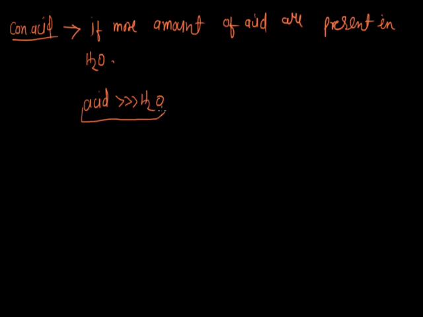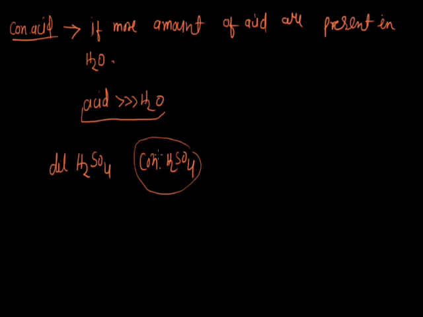Now, no doubt, since a concentrated acid has more amount of acid, it will be more corrosive in nature as compared to a dilute acid. For example, if we write dilute H2SO4 and concentrated H2SO4, no doubt the concentrated one will be more corrosive than the dilute H2SO4, since concentrated H2SO4 has more amount of acid as compared to water, and dilute H2SO4 has less amount of acid as compared to water. So here is the complete classification of acids.